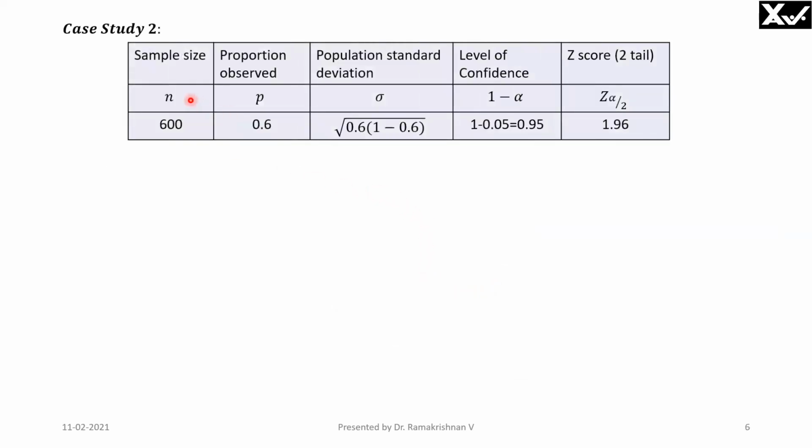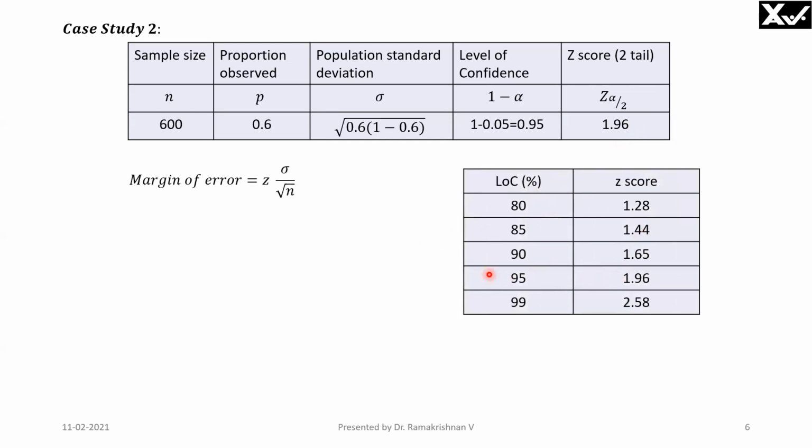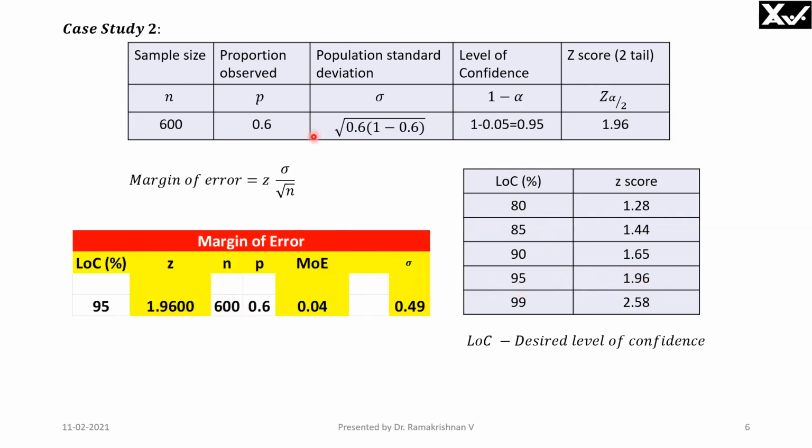Now we'll take another case study. The sample size we have taken is 600. The proportion observed is 0.6, and the population standard deviation we can find out. The level of confidence we fix indirectly by fixing the significance level. If I fix the significance level as 0.05, or 5%, then the level of confidence is 1 minus alpha, which is 0.95, for which I can find the two-tail Z score as 1.96 from the table. This is the table; I can refer to the LOC and the corresponding Z score. Now, for this, I can do it by the Excel method. It will give you directly, or I can do this manually using this formula.